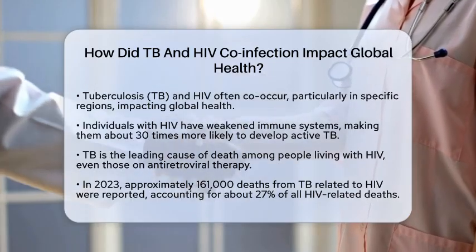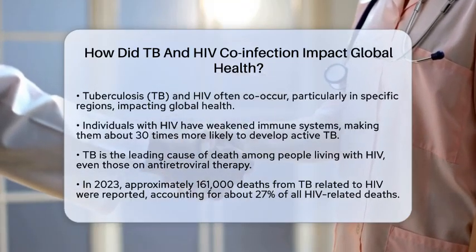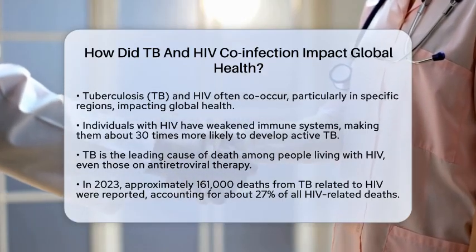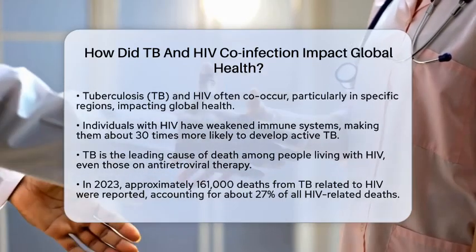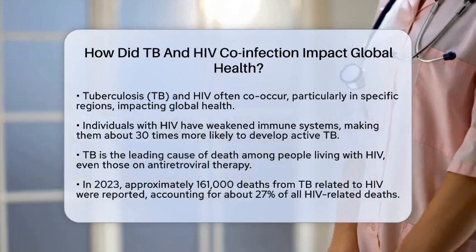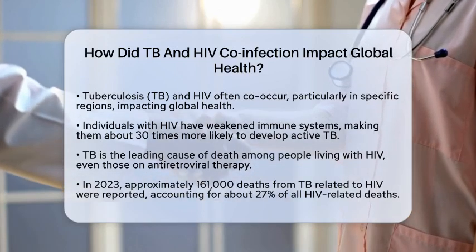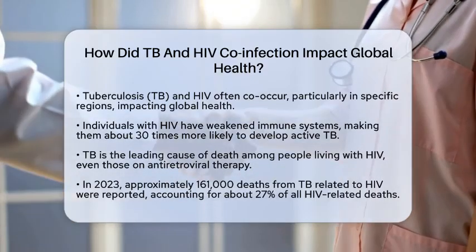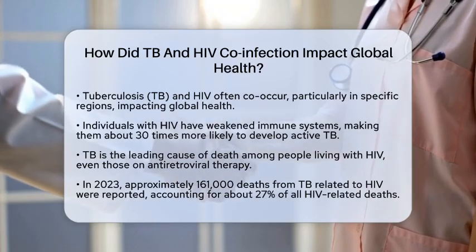Tuberculosis, commonly known as TB, and HIV have a complex relationship. When someone is living with HIV, their immune system is weakened. This makes them about 30 times more likely to develop active TB. This connection has made TB the leading cause of death among people living with HIV, even those receiving antiretroviral therapy.